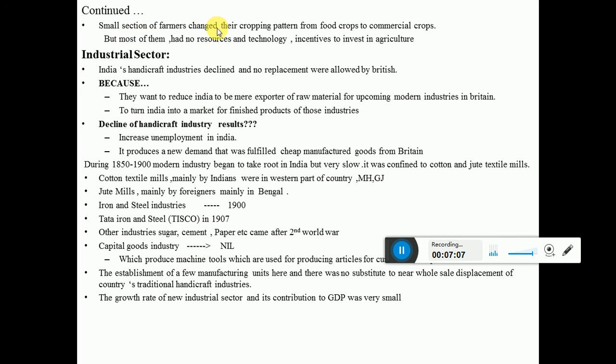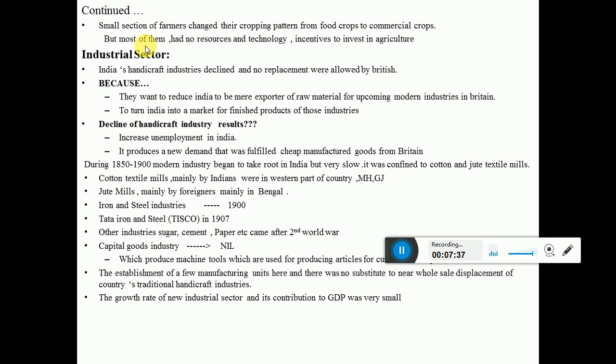Now a small section of the farmers shifted their cropping pattern from food crops to commercial crops. But the people who are shifting from food crops to commercial crops, the cash crops, are too few. That's why we are not having that much good contribution toward the economy because of that particular thing. But most of them had no resource, technology, or incentive to invest in agriculture.